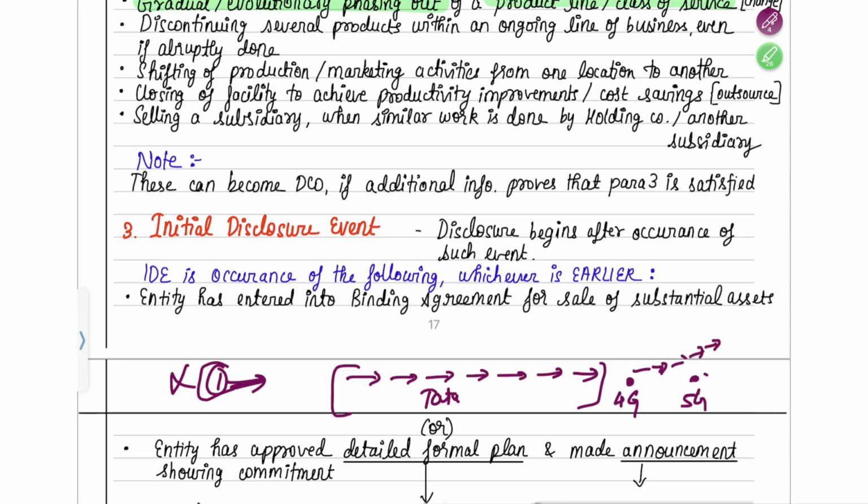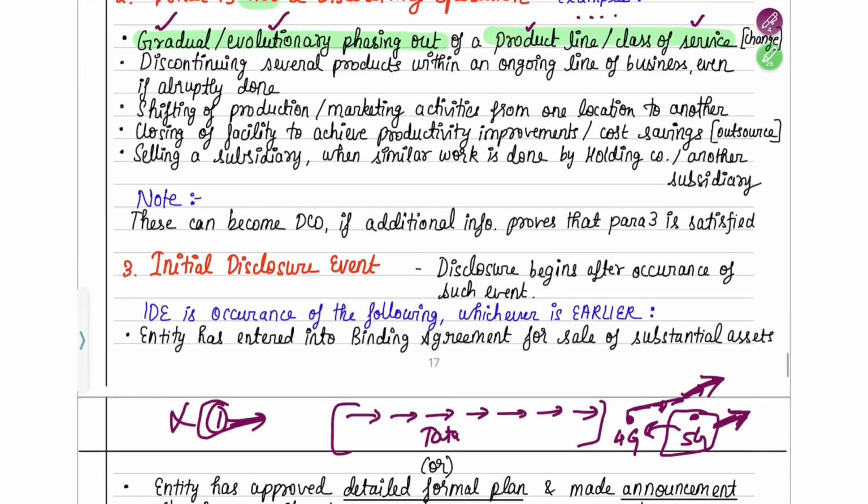Slowly. Because why? Evolutionary product, that means a better product or a newer version of the previous product has come out in the market, which is 5G. So this is growing now, correct? So 4G is slowly phasing out, not because it is incurring huge losses or something like that, though it can also be for that reason. But here, an evolutionary product has come out, that means 5G has come out, because of that 4G is phasing out.